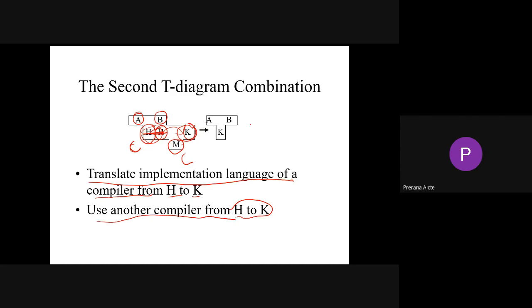Now, the translating language will be your source compiler K, which converts the source code A into source code B.